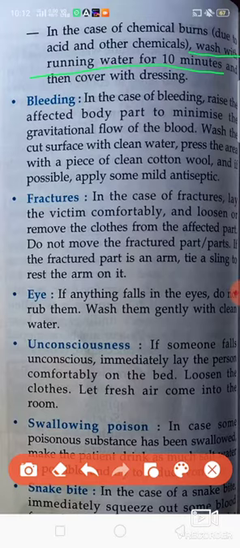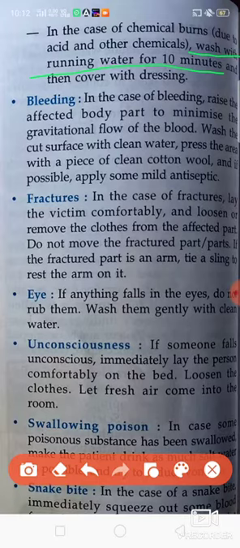Now next is bleeding. If the person is bleeding in any affected part of the body, if the person has got hurt, has fallen down, or simply the person is having bleeding from the nose, what do we have to do? If the person is having bleeding from the nose, the person should sit with the head back and we should put some cold water on that person.